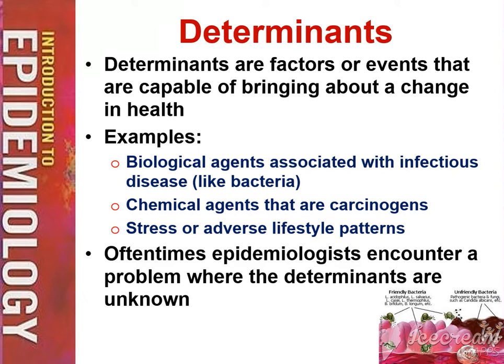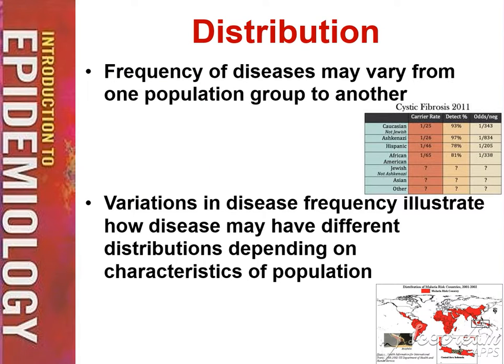And oftentimes epidemiologists encounter a problem where the determinants are unknown. Cue COVID. So we really don't know, we kind of know where it came from, but they're still trying to piece things together right now, which is a very interesting time. They also want to look at how it's distributed. So how frequent diseases may vary from one population group to another. So there are some races or people groups that experience different diseases based on their genetic factors rather than another group of people. So that's also a part of their duties.